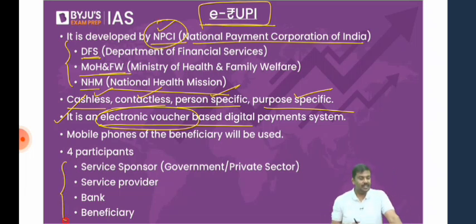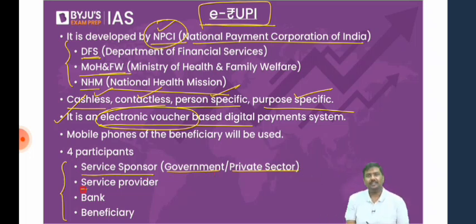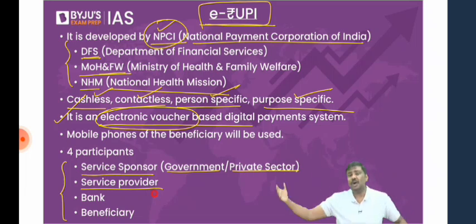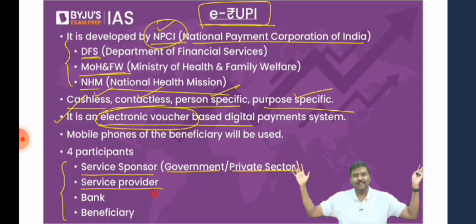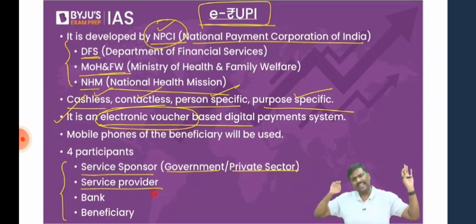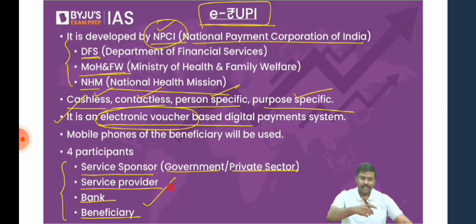Now, who are the participants in the e-rupee system? One is the service sponsor, the one who is going to provide money for the services. It could be the private sector, it could also be the government. Then there is the service provider, which could be a hospital, shopkeeper, medical shop owner, etc. There is no limit in what way you can use it. Sky is the limit. You can use it in any of the schemes. Then the bank as well as the beneficiary. These are the four participants in the e-rupee system.